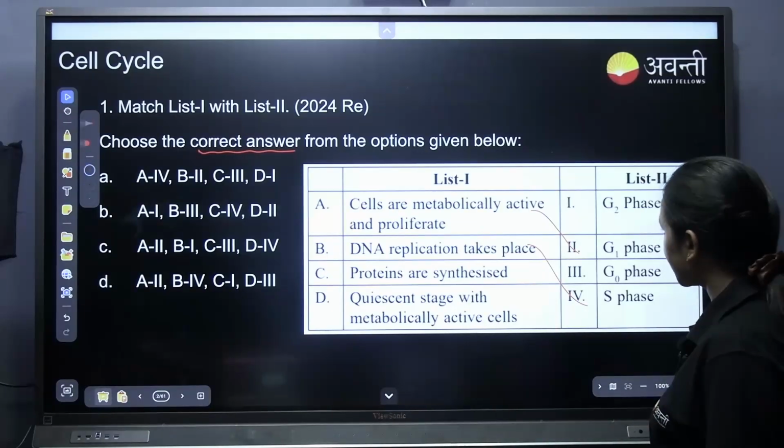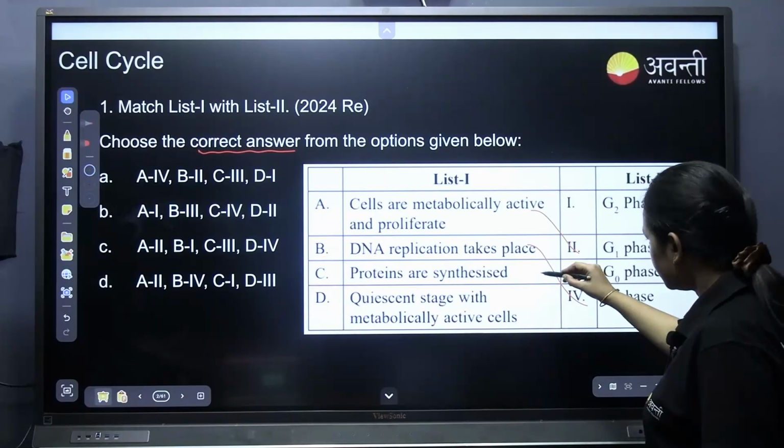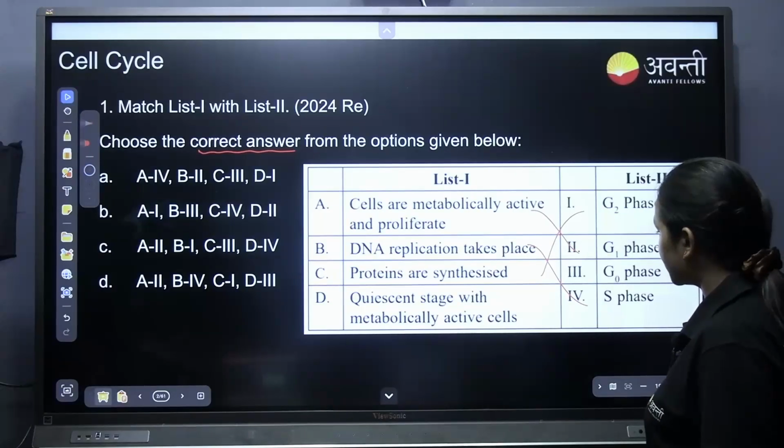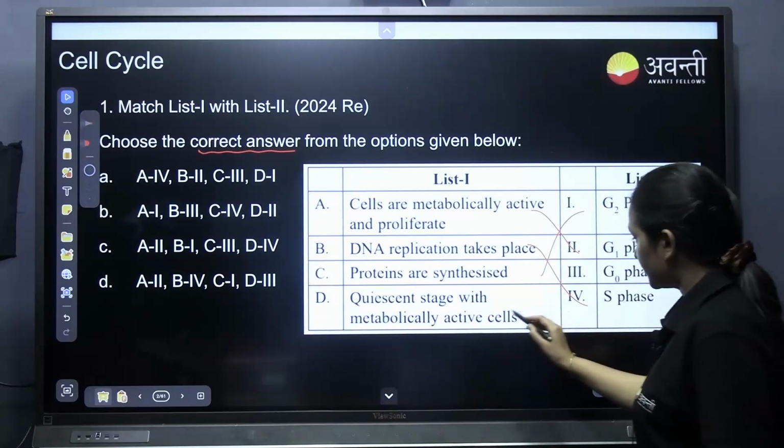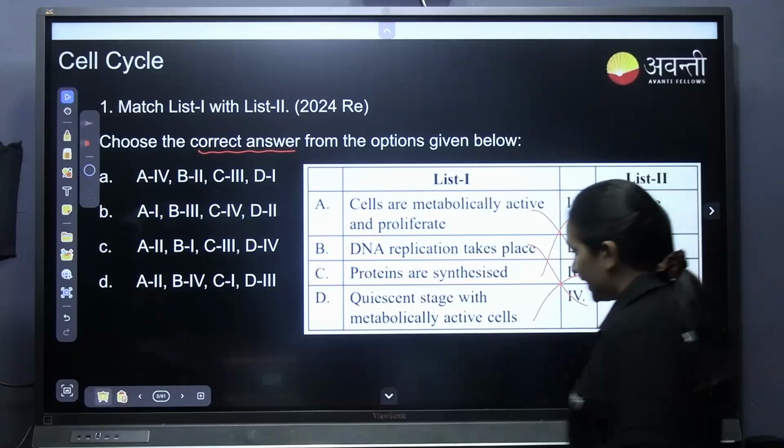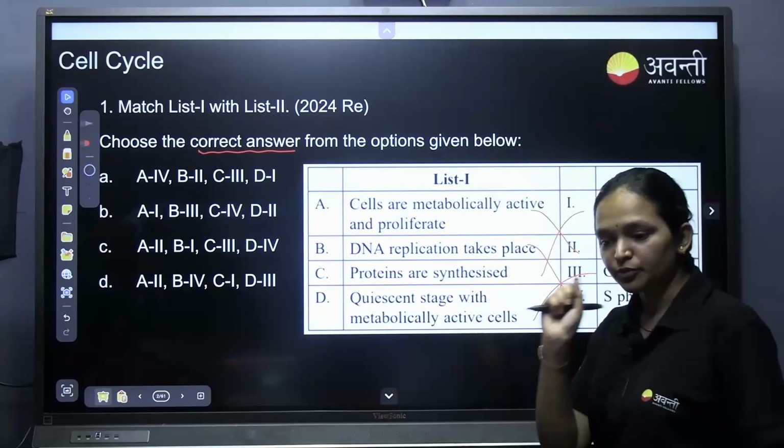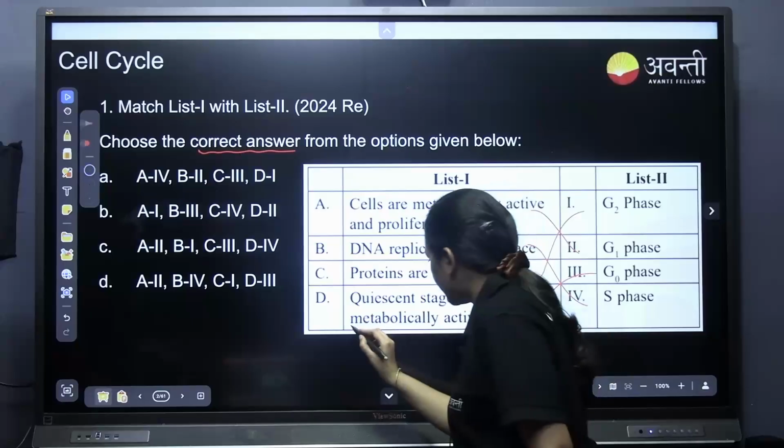Protein synthesis in G2 phase, and quiescent phase is G0. And here in the quiescent phase, one of the most important things you need to remember is, in